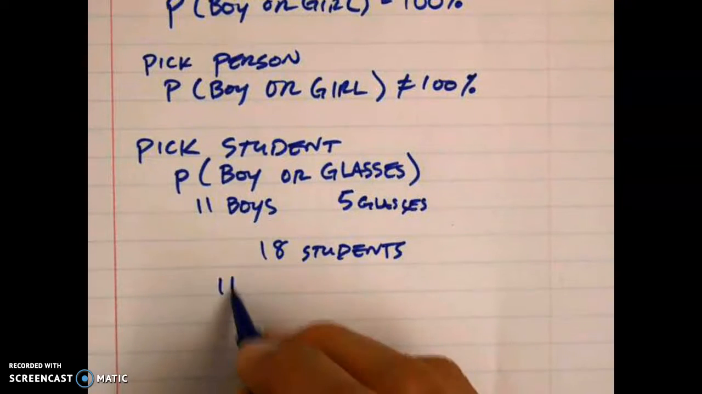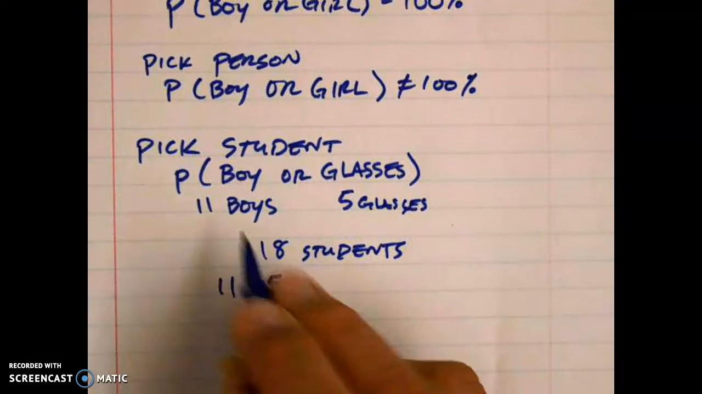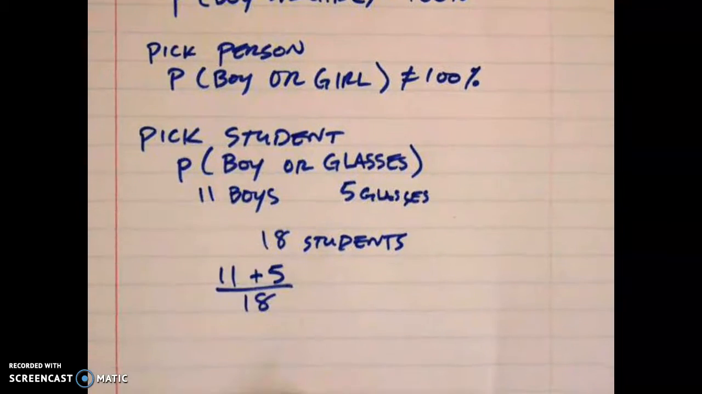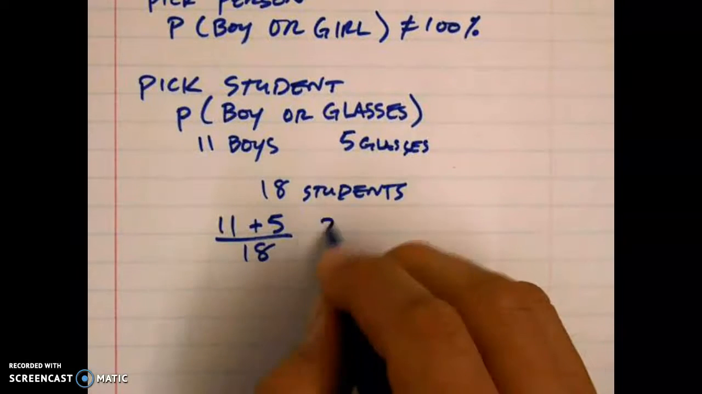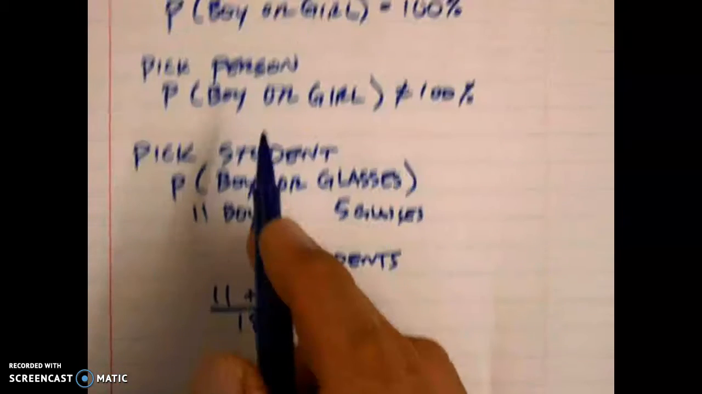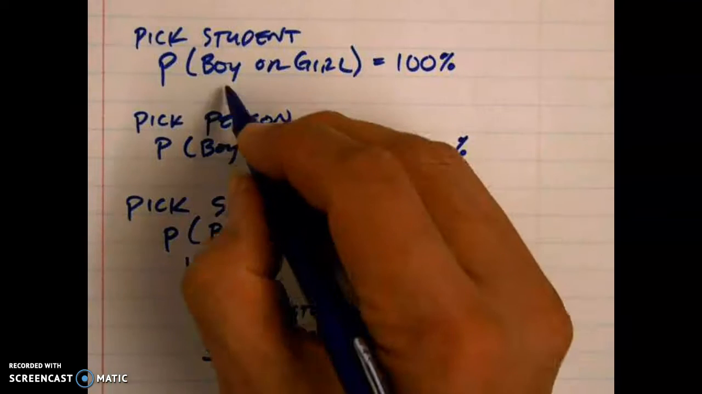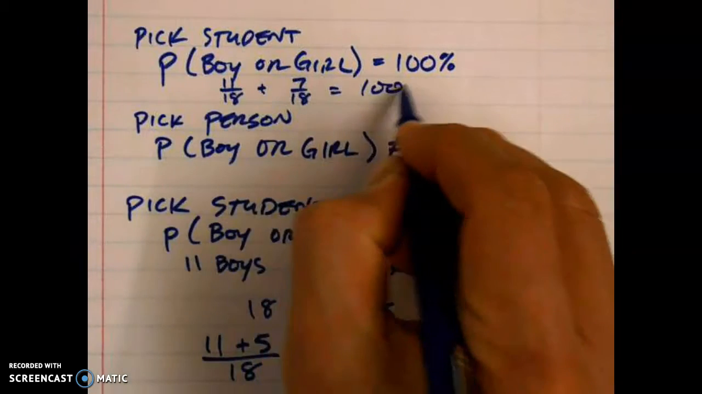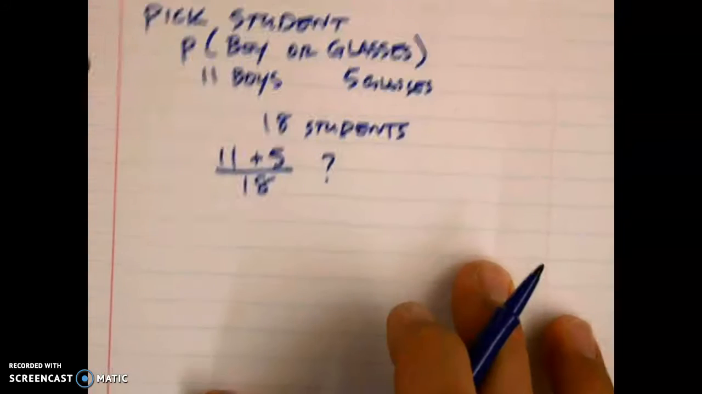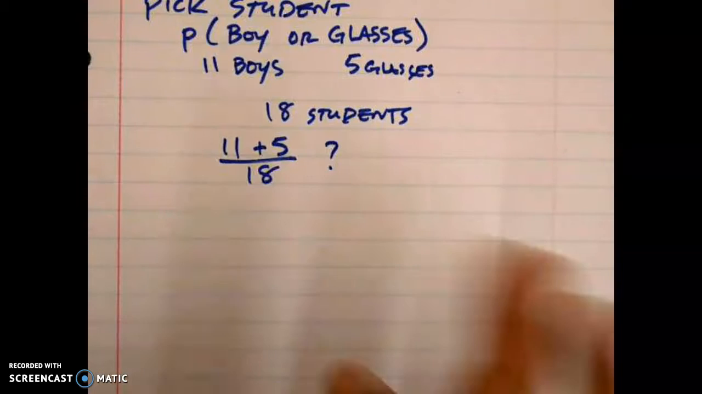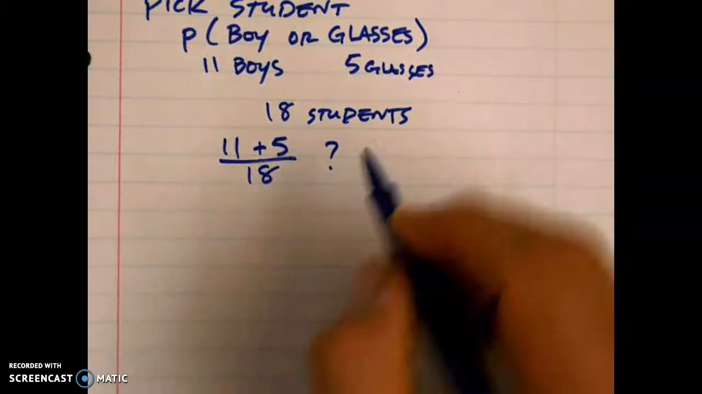So let me ask you this. Is the probability of picking a boy or somebody with glasses going to be 11 plus 5 over 18? Why not? Okay. Well, you took the boys and the girls here. We took 11 out of 18, and we added 7 out of 18. We got 100%. So my question is, can we add 11 plus 5 over 18? Let's do that. That's 16 out of 18.